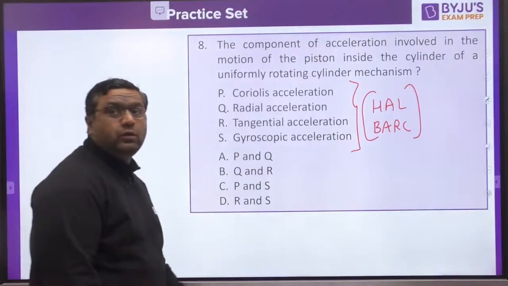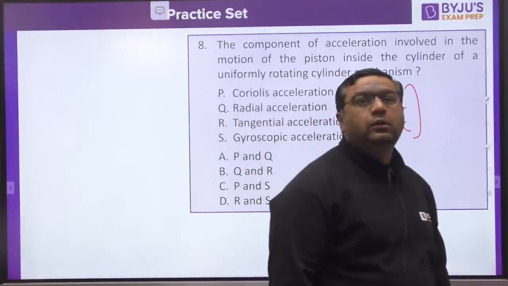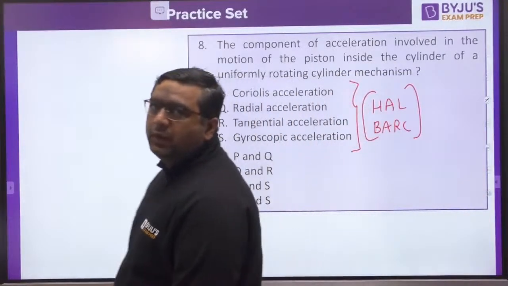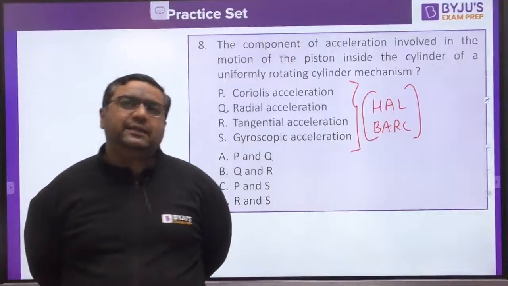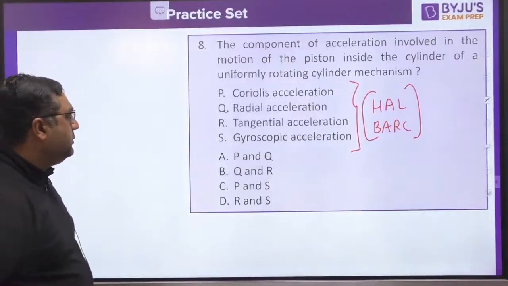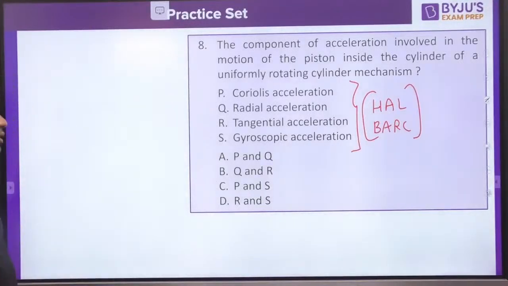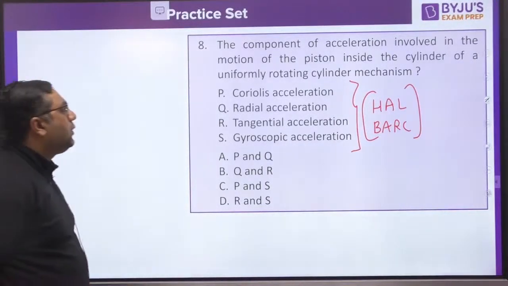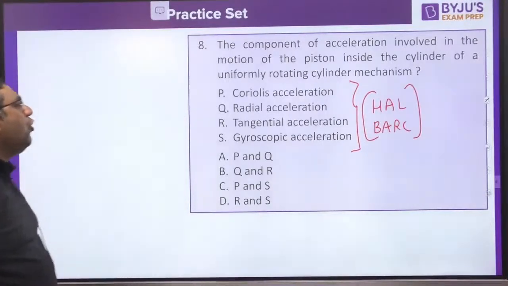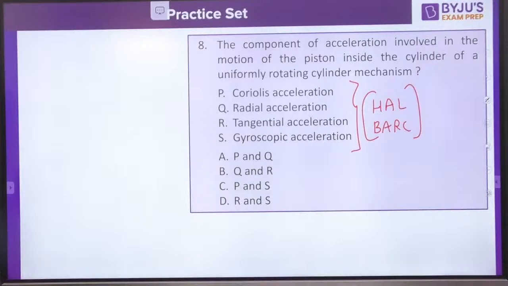Which 2 out of 4? Shivani is saying A, Vicky is saying C, okay. Ayush is saying B. So the component of acceleration involved in the motion of the piston inside the cylinder of a uniformly rotating cylinder mechanism.